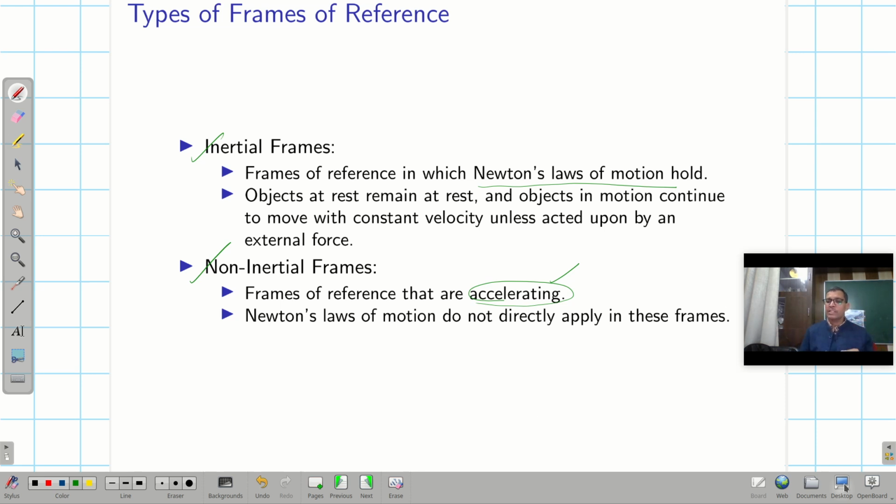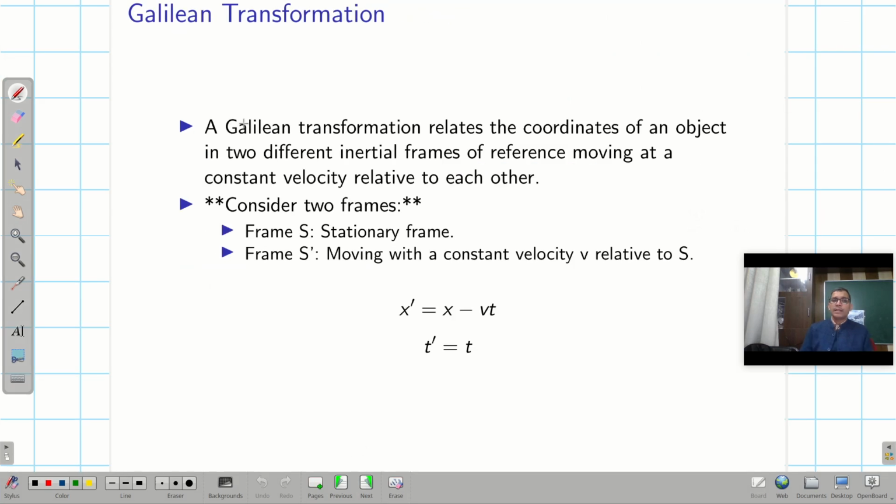So for that, Galileo Galilei in the 17th century tried to relate the motion, or the laws, in the two frame of references, and he used certain transformations. These transformations are known as the Galilean transformations.